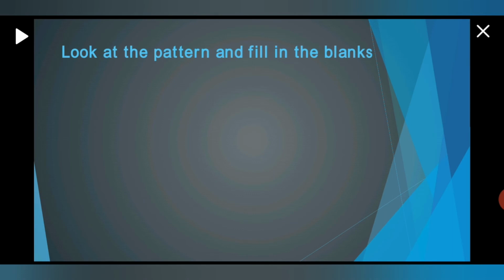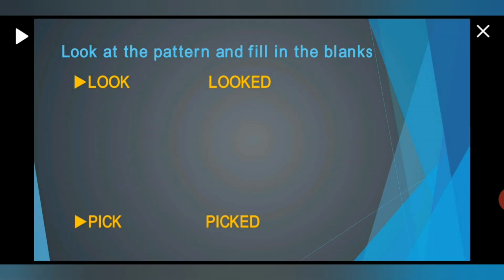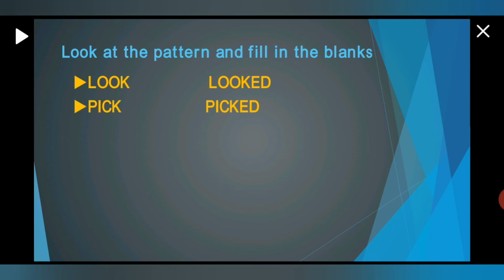Now children, look at the pattern and fill in the blanks. See, look and looked. So here you can see looked is the past form of look. These are the past tense of look. Now, pick will say picked.